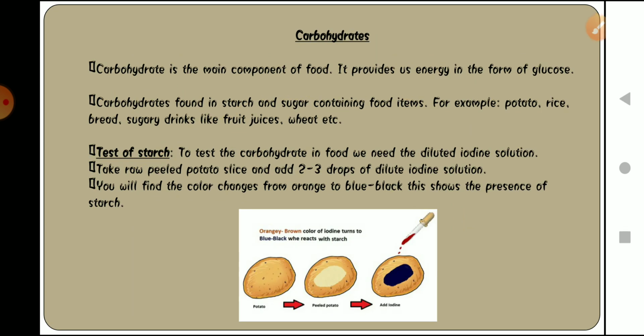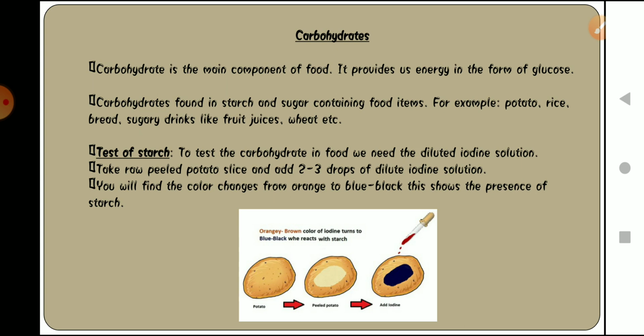Now let's move on to the tests: how we can identify that a particular food item contains these particular nutrients. There are various food items that have more than one nutrient inside them. It doesn't mean that a food item that we are eating has only one nutrient. It may contain two or three nutrients, and to check what kind of nutrient is present in that food item, there are different types of tests.